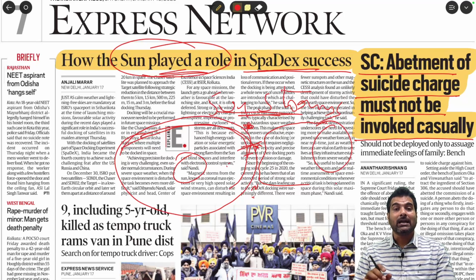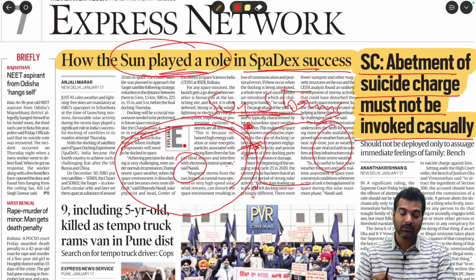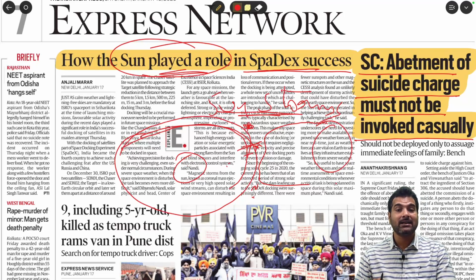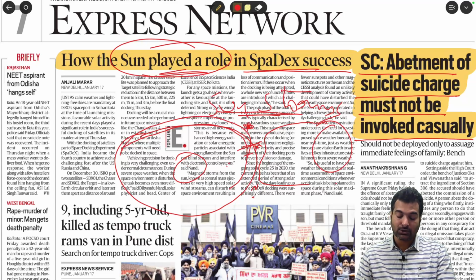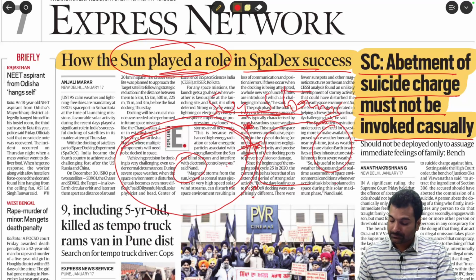That means, suppose an individual incurred a financial loss and planned to commit suicide, and in that suicide note the individual mentioned that because of so and so individual, I am planning to commit suicide. If this is the case, because the individual just wrote the name of that particular individual, police are immediately invoking section 306.